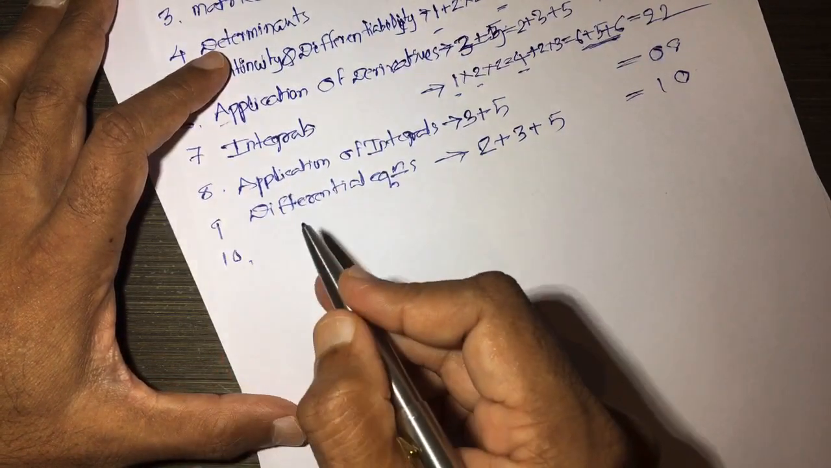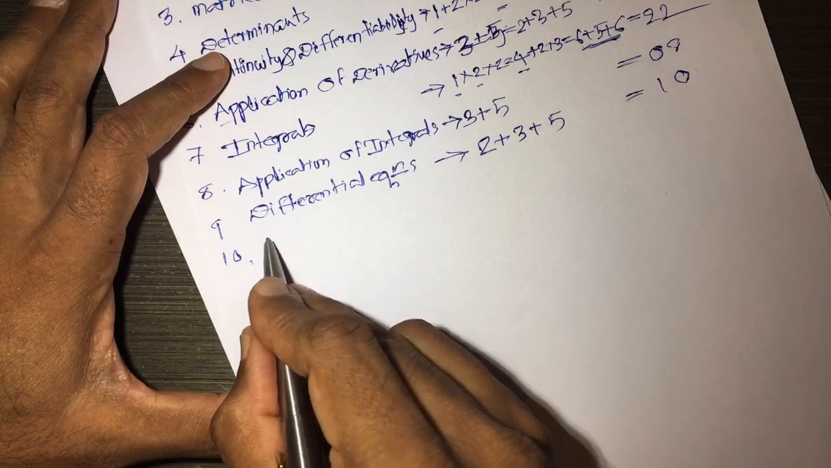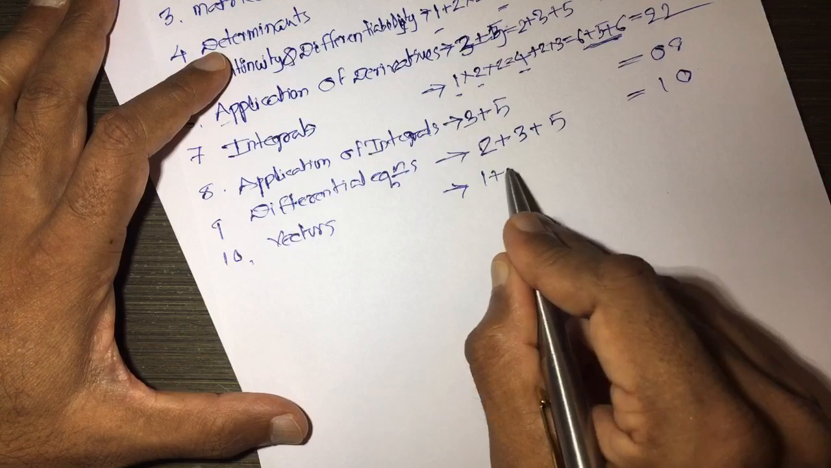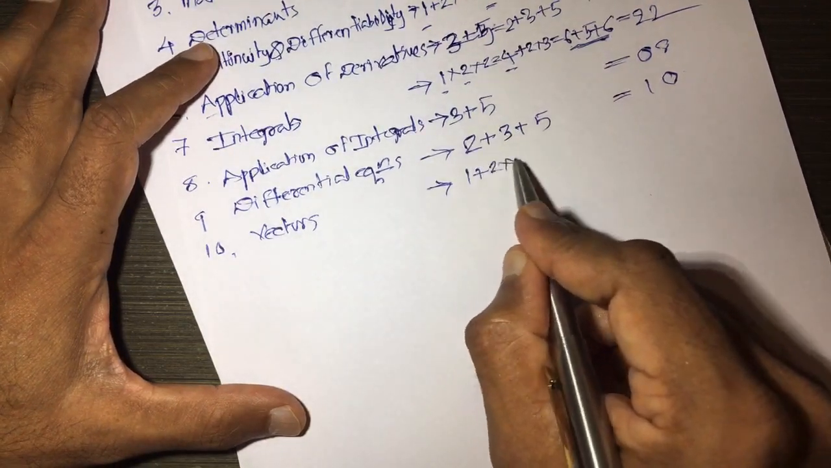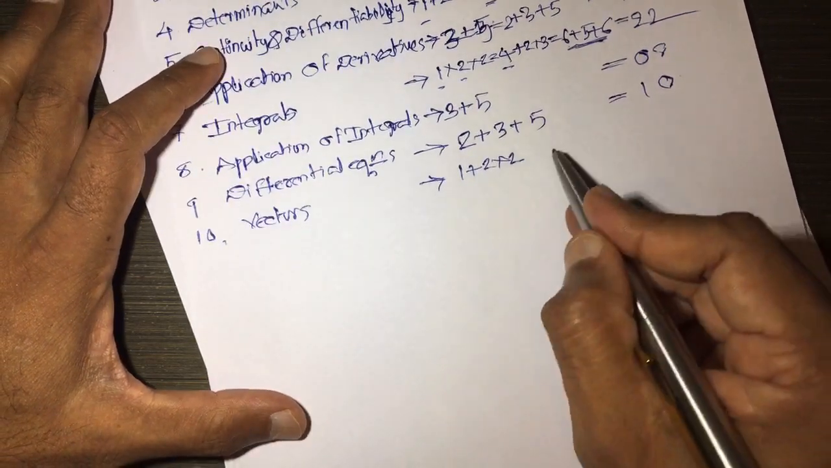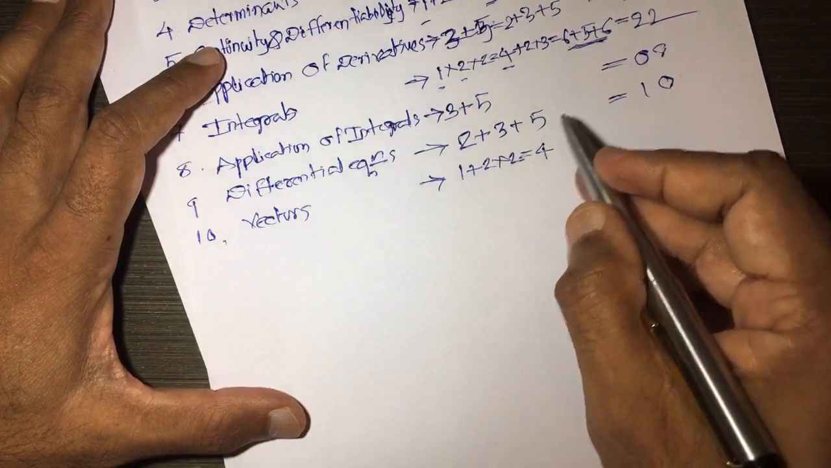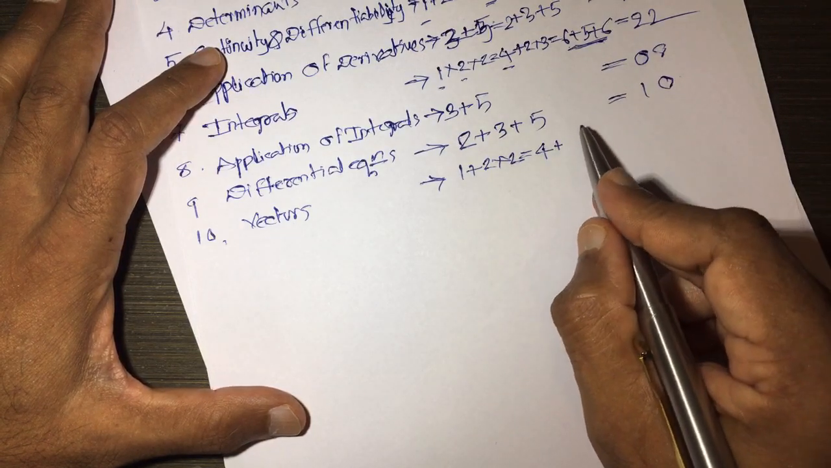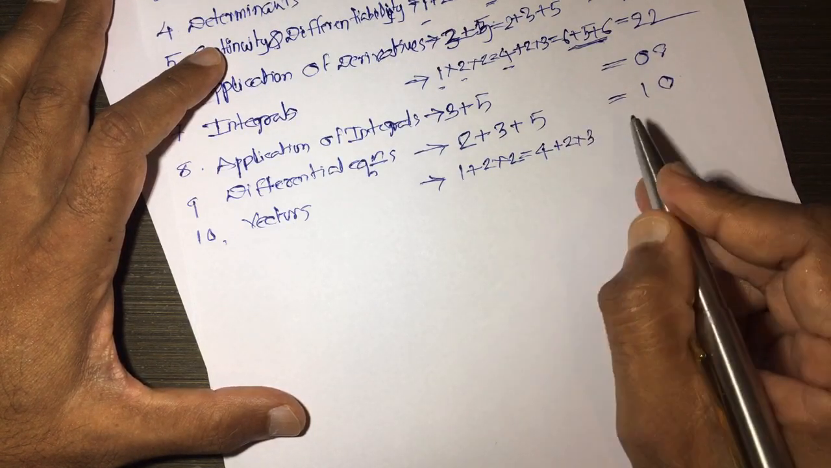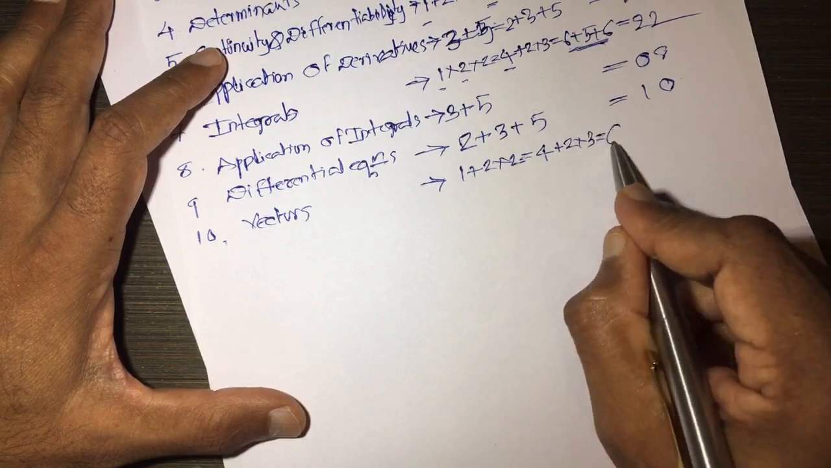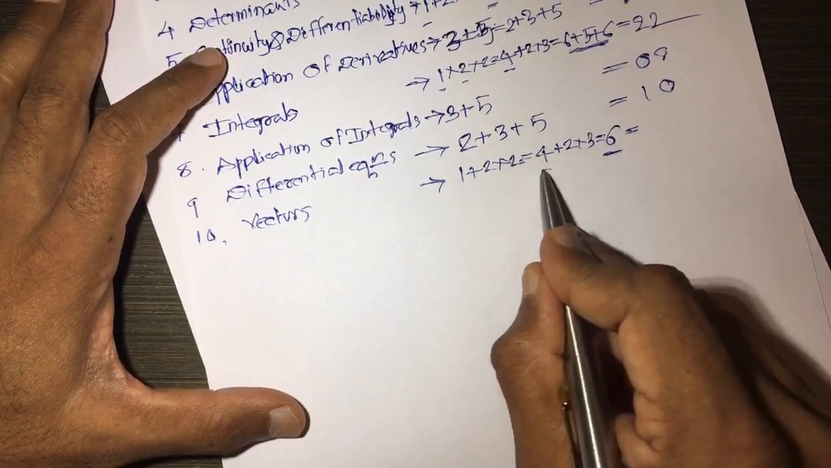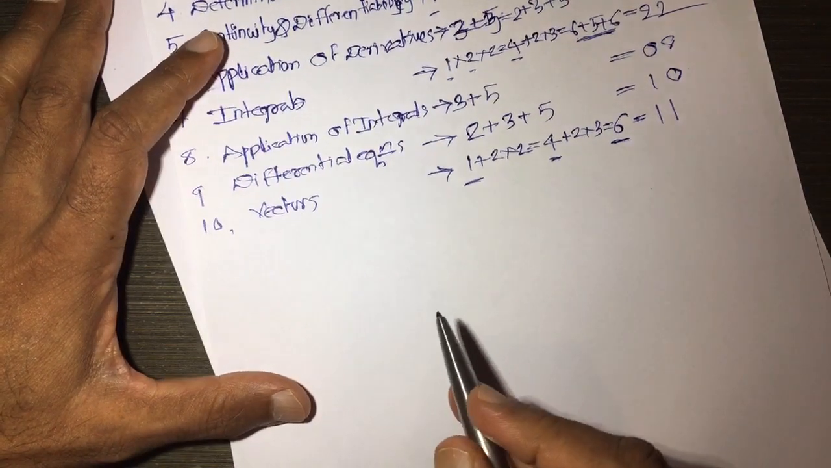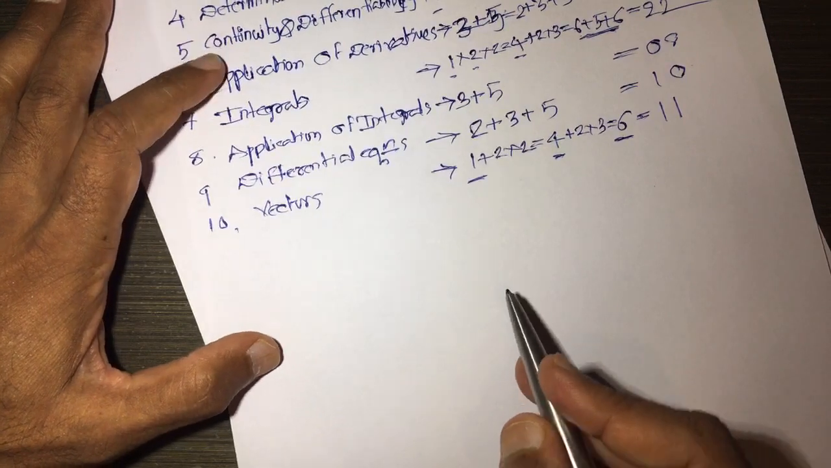10th chapter, vector algebra. So, the total is 1 plus 2 into 2, means 2 questions for 2 marks, which is 4, and 2 into 3, there are 2 questions for 3 marks, which is 6. So, total is 6 plus 4, 10, and 10 plus 1 is 11. So, total weightage for this chapter is 11.